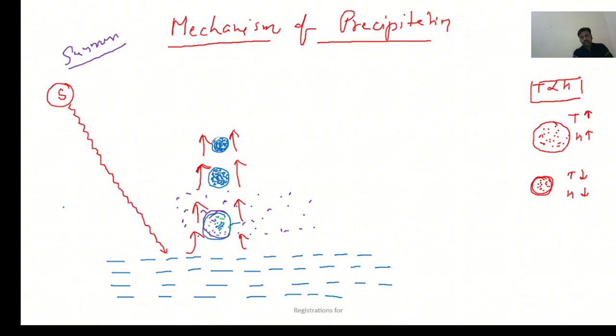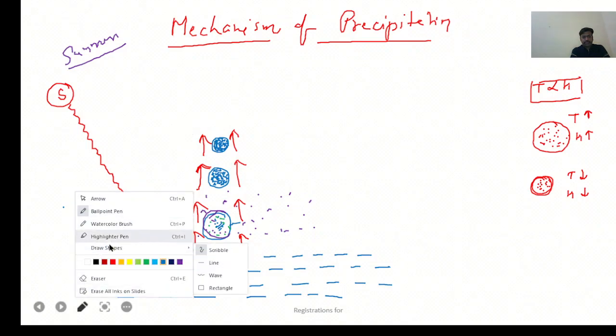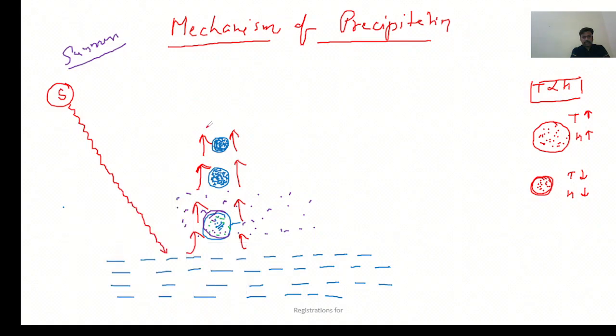So here the temperature is cold, so what happened to the volume of the air mass? It decreased. And the moisture was in the same quantity, but here what does the moisture look like? Here you can see the moisture is more in quantity. It is exactly the same amount of moisture which was here and the same amount of moisture which was here. But just because the volume of the air mass has decreased, the moisture content seems to be more in quantity, but it is not that an exactly same amount of moisture is transferring in the upper atmosphere. Just because volume is becoming less, that is why it looks more.